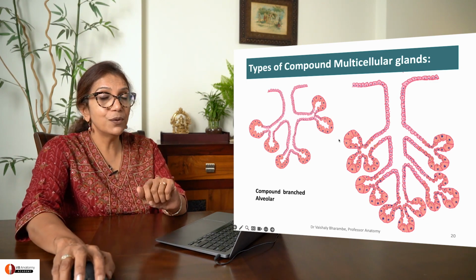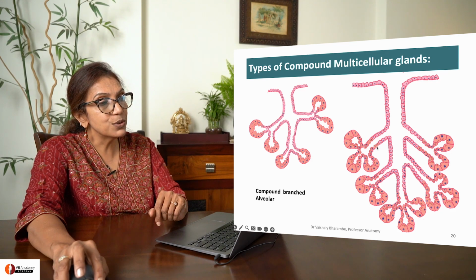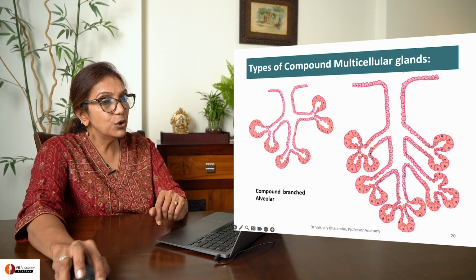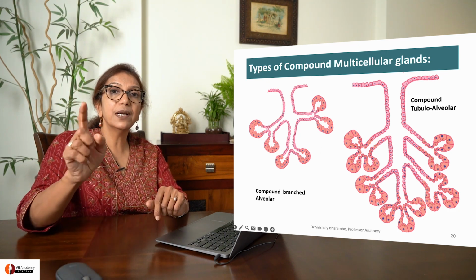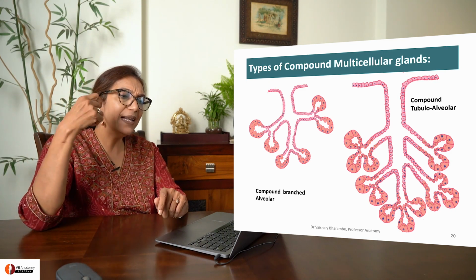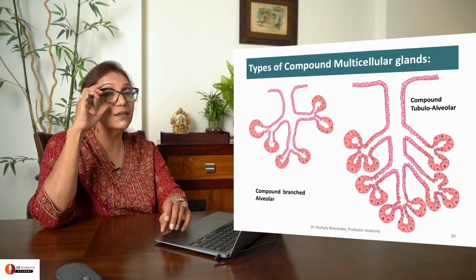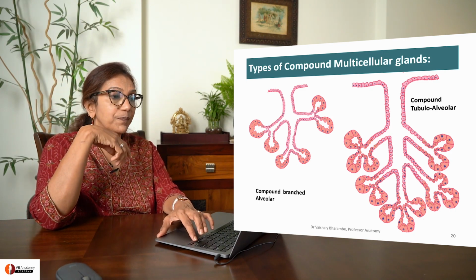Here, look carefully, students. You can see that a part of the ductal element is also secretory. So there is a tube-like secretory element and there is a sac-like secretory element. So you call it compound tubulo-alveolar. Unless you revise this repeatedly, this will just, after a point of time, become difficult for you to remember.